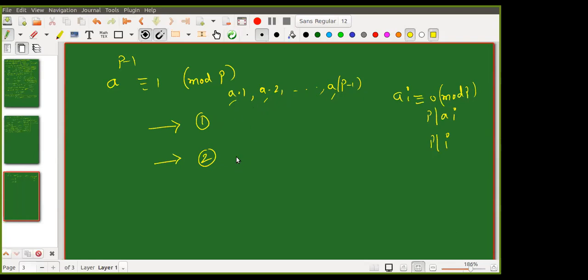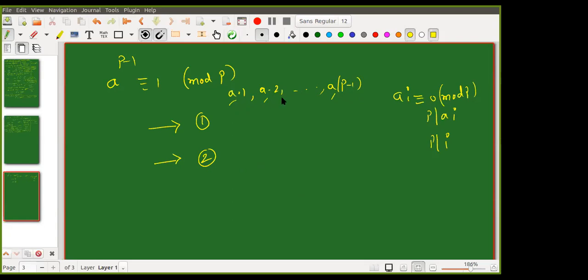So if I divide these numbers by p, they have to be congruent to one of 1, 2, and so on up to p minus 1. But are they going to be distinct? Yes, they are distinct, that we proved. No two of them are congruent means a into 1 gives some remainder, a into 2 gives a remainder, up to a into p minus 1, but they are all giving different remainders.